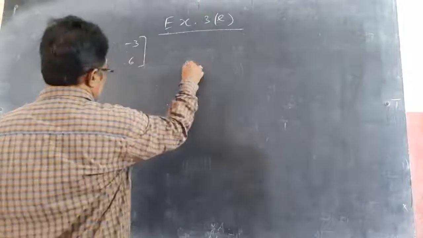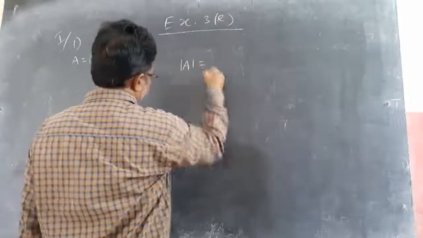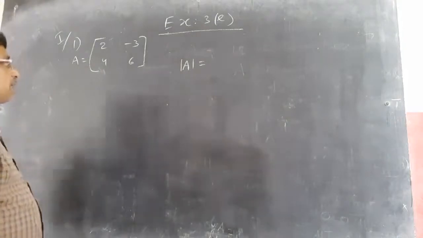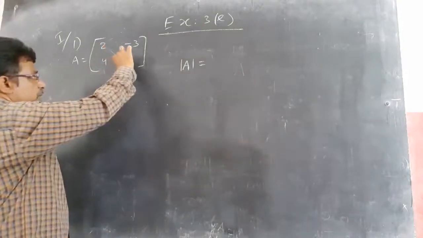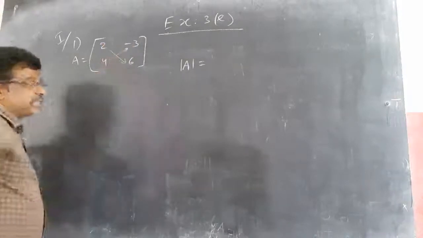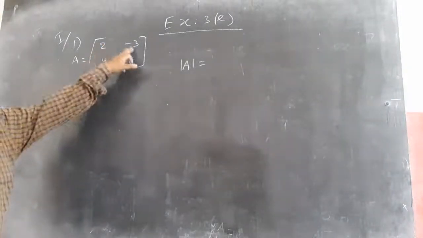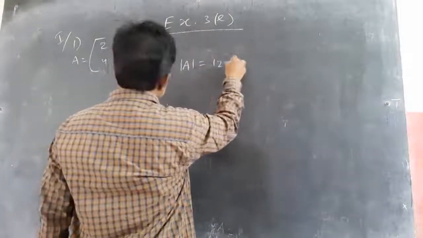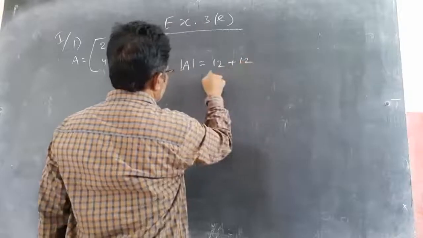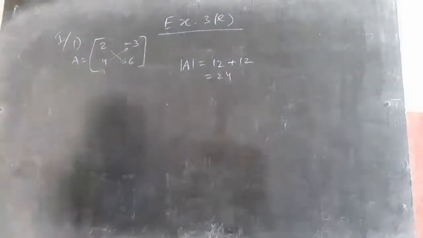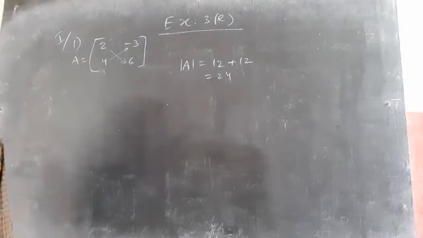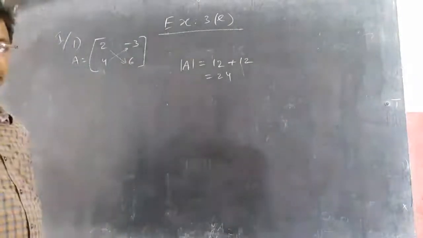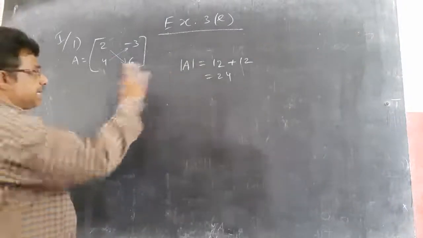What is det A first of all? Det A is AD minus BC, I told, for a 2 by 2 matrix: this into this minus this into this, if ABCD is the matrix. Now 2 into 6, 12. Minus of minus 4, 3 is 12. So 24 is det A. Det A equal to 24. So not equal to 0, 100% invertible. So we can find adjoint A as well as A inverse both. So this is det A, keep it aside.